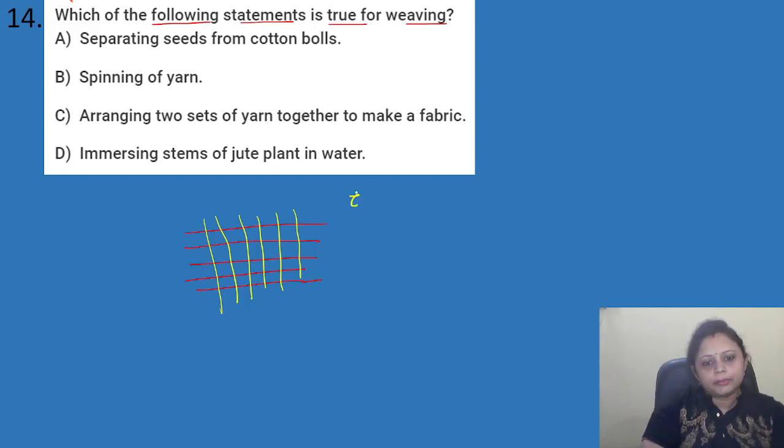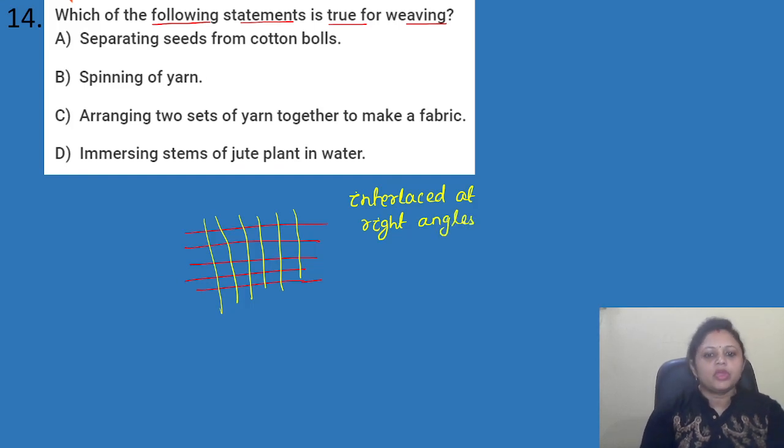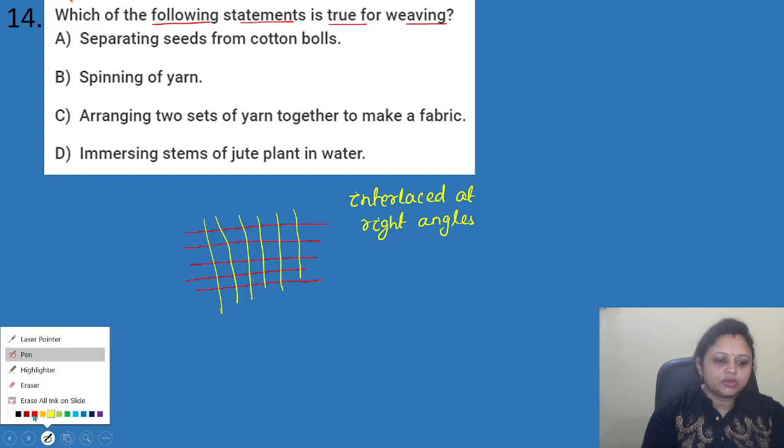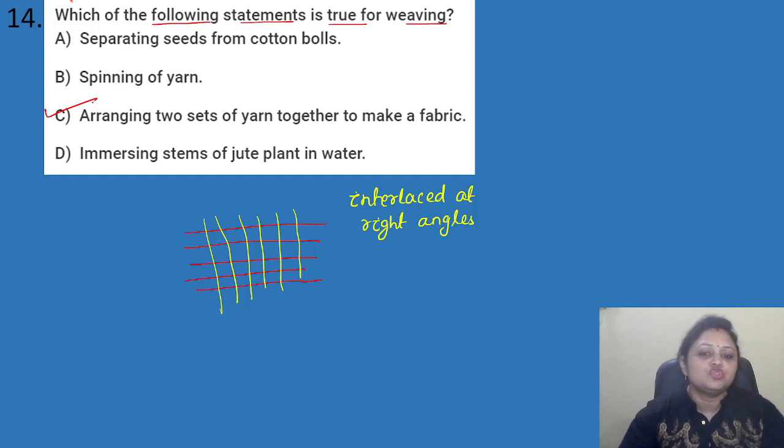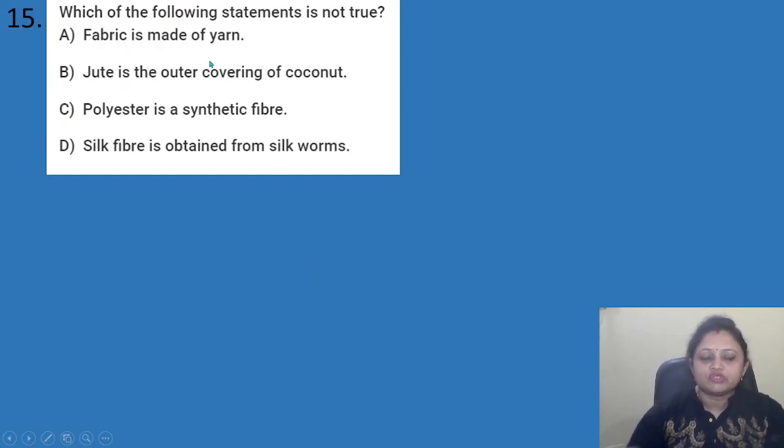They are interlaced at right angles. Okay. So here the correct answer is option C, arranging two sets of yarn together to make a fabric. Got it? Okay, coming to the next question.